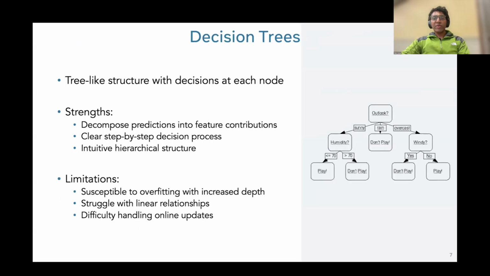And next, I think people who have worked in single-step decision-making are very familiar with decision trees as a representation for interpretability, but they can also be used for planning systems that do sequential decision-making. They are important because they can decompose predictions into small feature attributions, and you can see a clear step-by-step process of how each decision is taken. But they can overfit a bit, and they are not really great at handling online updates. Though there are some works trying this, those approaches are still not really scalable.